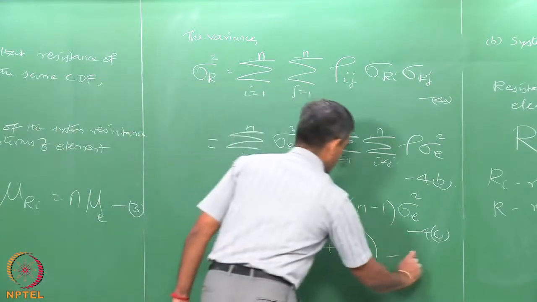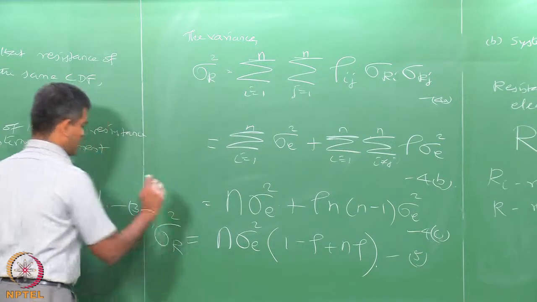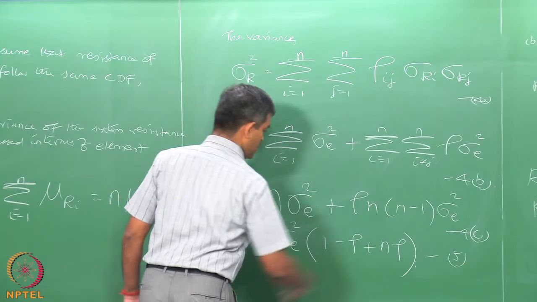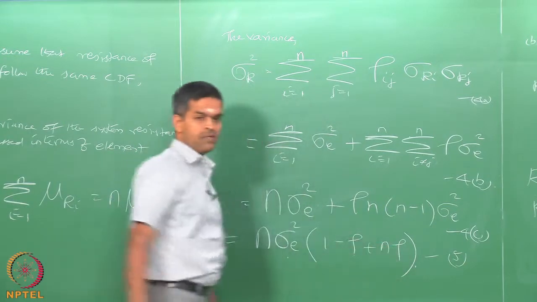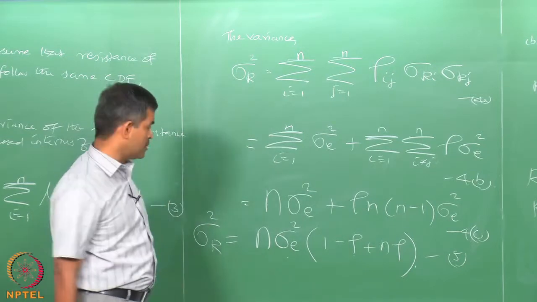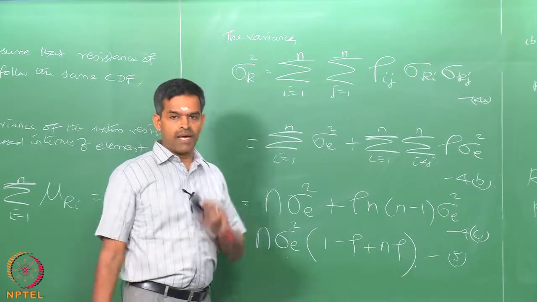I call this as equation number 5. So, the variance of the system is given by the variance of the elements if I know the correlation coefficient between the elements, which is assumed to be equal as in one of the main assumptions in the whole derivation, where n is the number of elements in parallel.